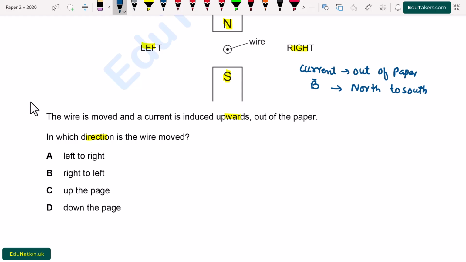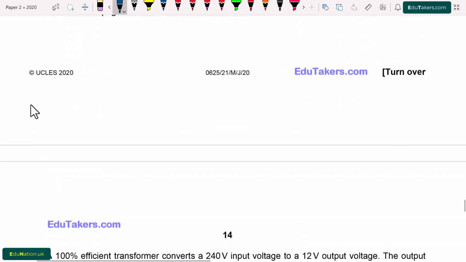Now I will apply the right hand rule here. First of all, I have to place the fingers of my right hand in the direction of current and curl the fingers in the direction of magnetic field. Then my thumb will show the direction of force. In this case, the force will be from right to left, which means that option B is correct.